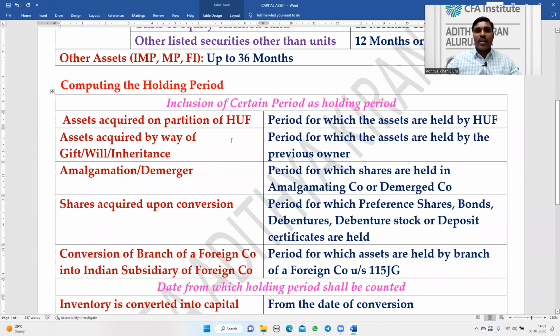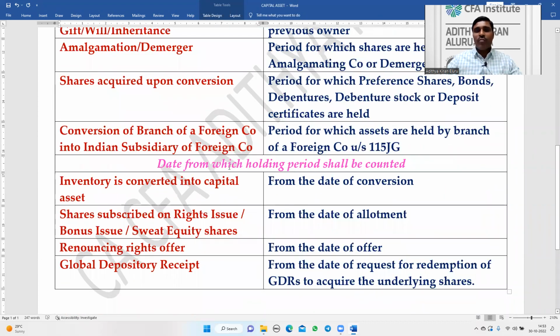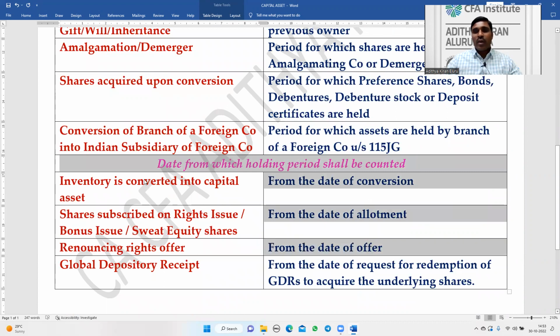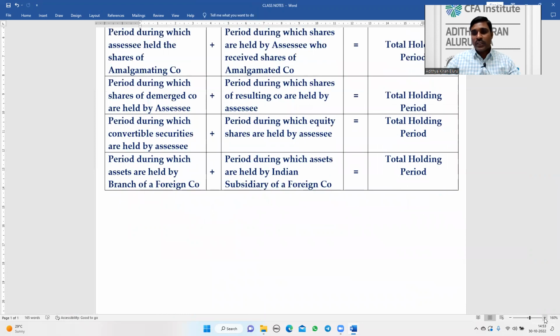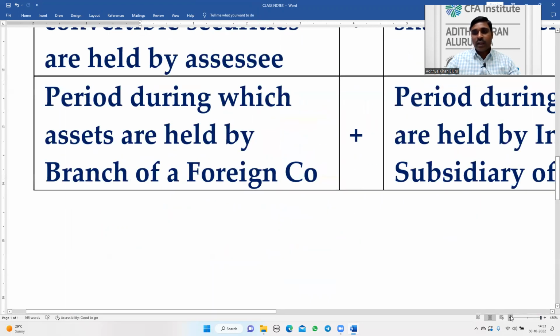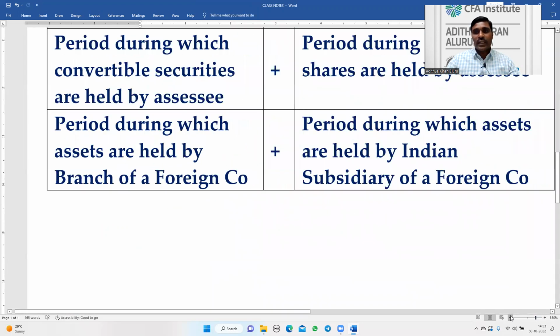This is computing the holding period. Next, date from which the holding period shall be counted. Here also we have different types. First, conversion of inventory into capital asset.